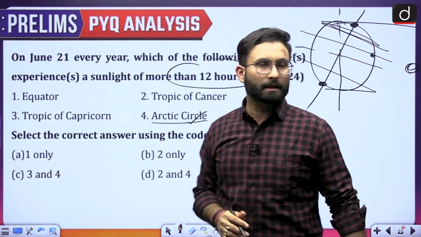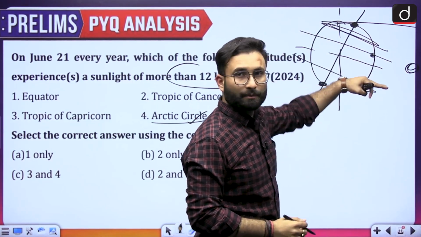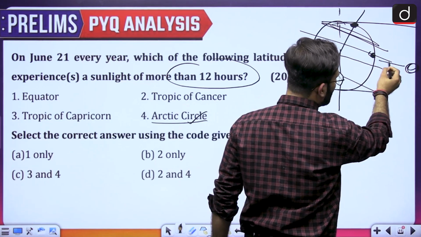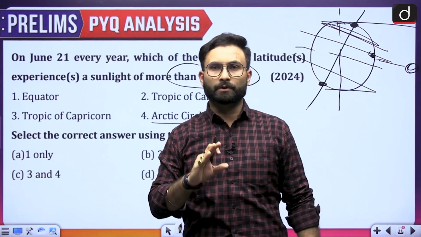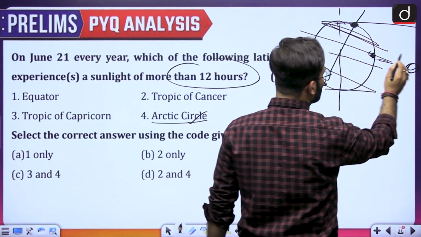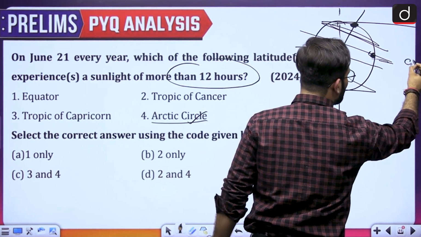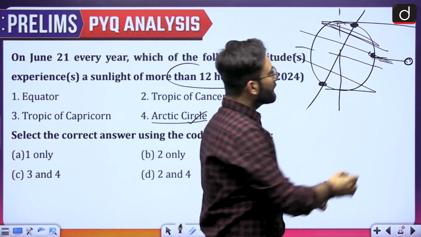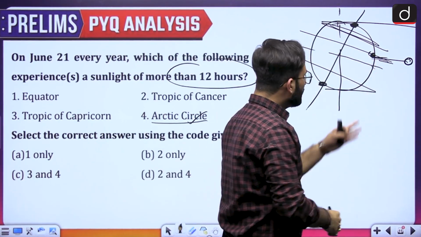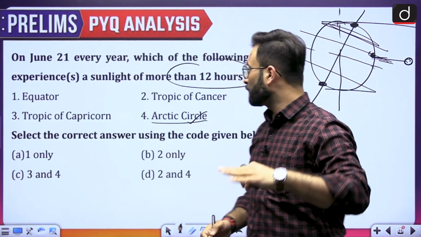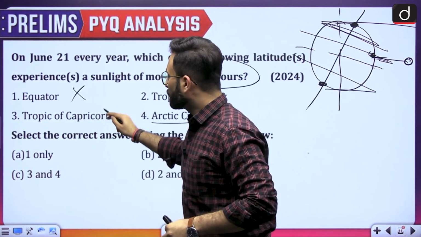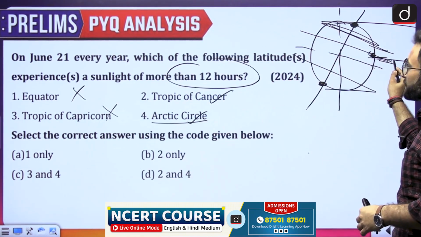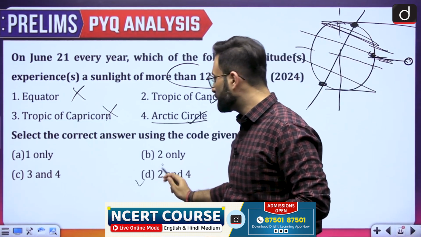When we look at the equator, it will be getting a little bit less, because obviously this is the Tropic of Cancer, which is in front of the sun on the 21st of June. On the 21st of June, the sun's position will be like this, in front of the Tropic of Cancer. The equator will be a little bit south of that, and the Tropic of Capricorn will also be south of that. So the equator will not be there, and the Tropic of Capricorn will not be there. The Tropic of Cancer and the Arctic Circle will be directly in front of the sun. So 2 and 4 would be the right answer, that is option D.